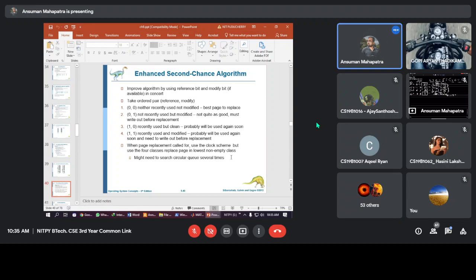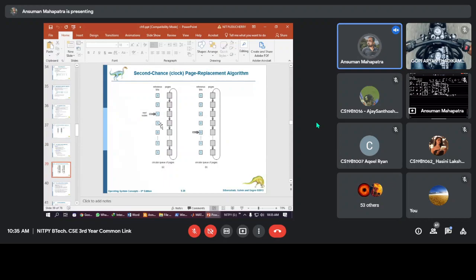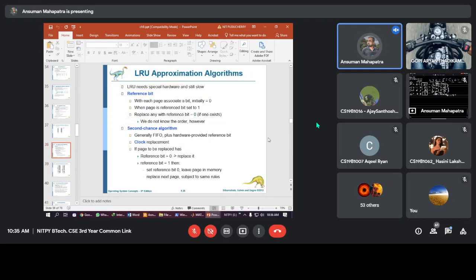In LRU, I think there are some more replacement algorithms in the book. In this one we have already seen that we have only one bit, and whichever page has zero, we will replace. This is the advanced version of LRU that we have seen. In the book it is called the second chance algorithm. So go through this algorithm and check if it is similar to what I have told.